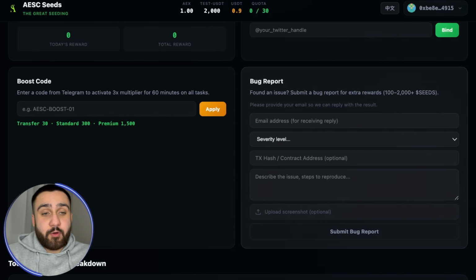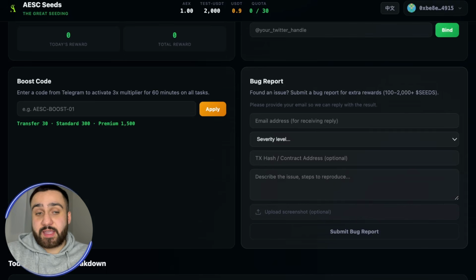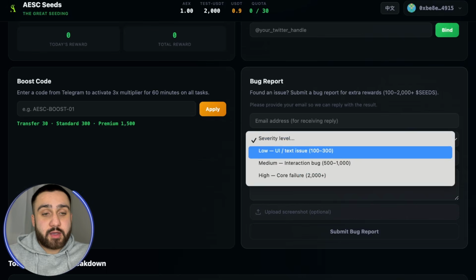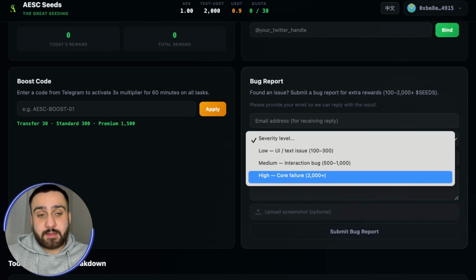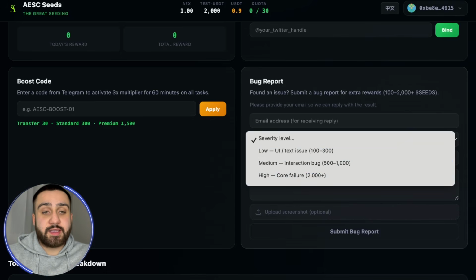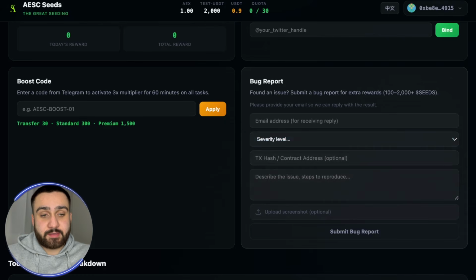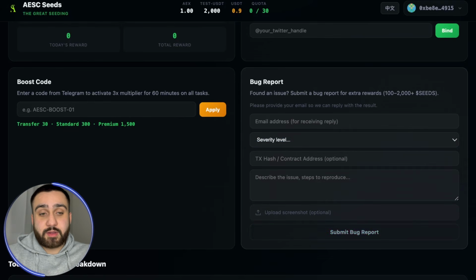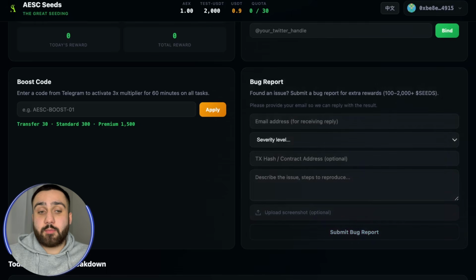And also there's a reward for the bug report. So you can see that you can have extra rewards from 100 to over 2000 in seeds points. You need to choose your severity level, the contract address is optional, and you need to describe what the issue was. Also you need to enter your email address right here, and by clicking severity level you can choose the level of the bug. We can see low is UI text issues, medium is interactions, and high is the core failure, which is again the best amount of rewards that you can get. Right now you can submit your bug report if it happened, and also you can upload a screenshot of the bug that happened.